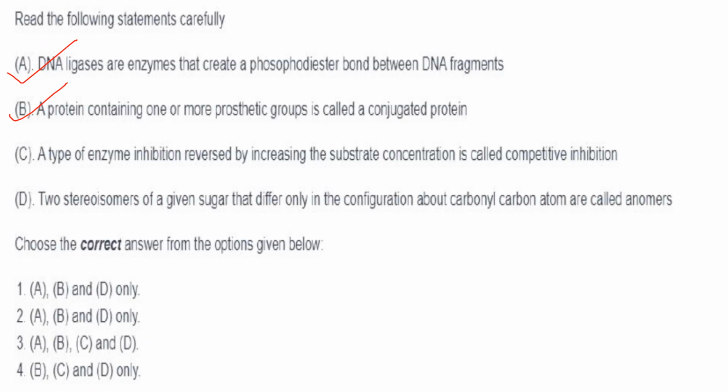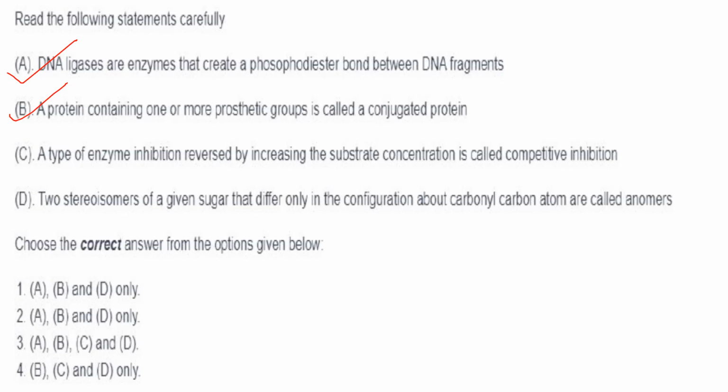A type of enzyme inhibition reversed by increasing the substrate concentration is called competitive inhibition. That is also correct, because in competitive inhibition the inhibitor binds to the active site of the enzyme. The active site is where your substrate binds.